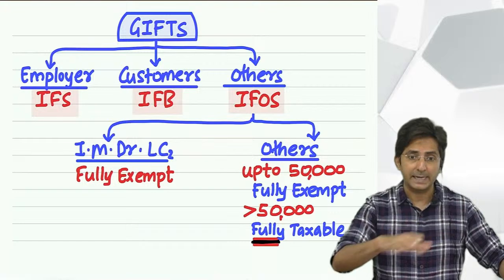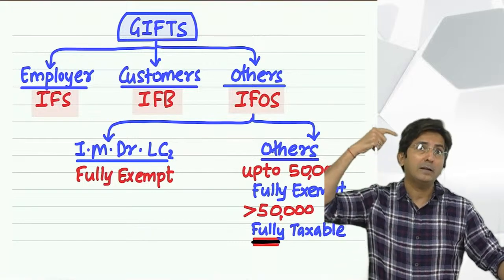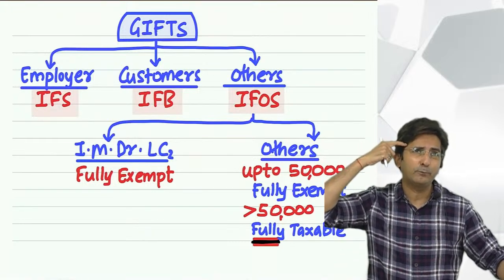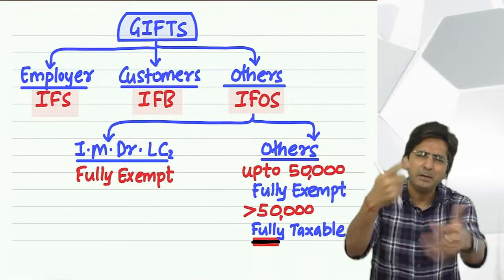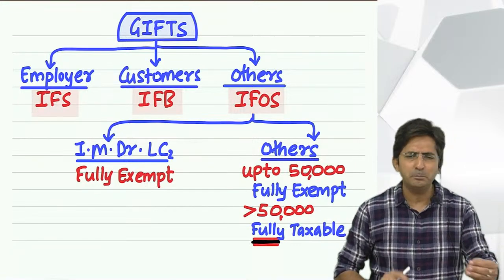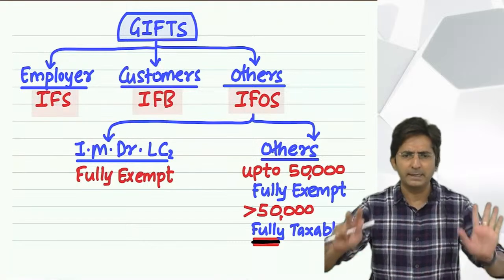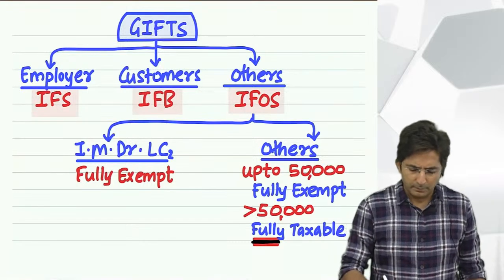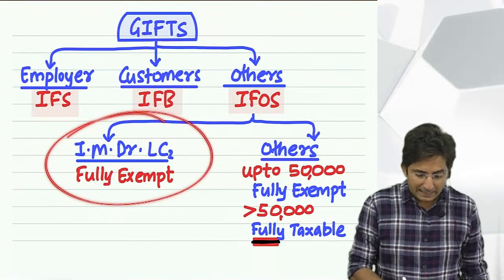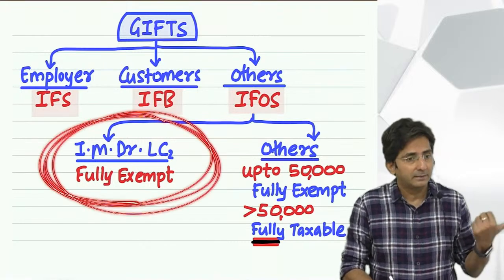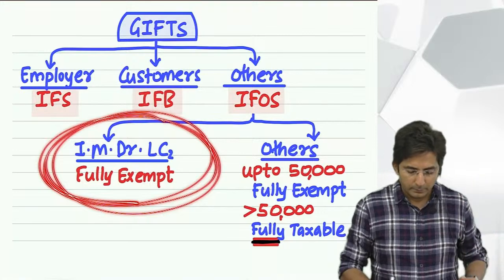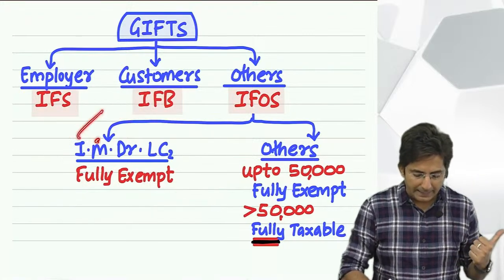The rule is same. So if you are thinking, sir is talking about gift, but is it cash or something? It can be anything: cash, bank transfer, property, gold, silver, anything. The rule remains same. But if it is as per this transaction, then it is completely exempt. So see, we have reached till I, M, D.